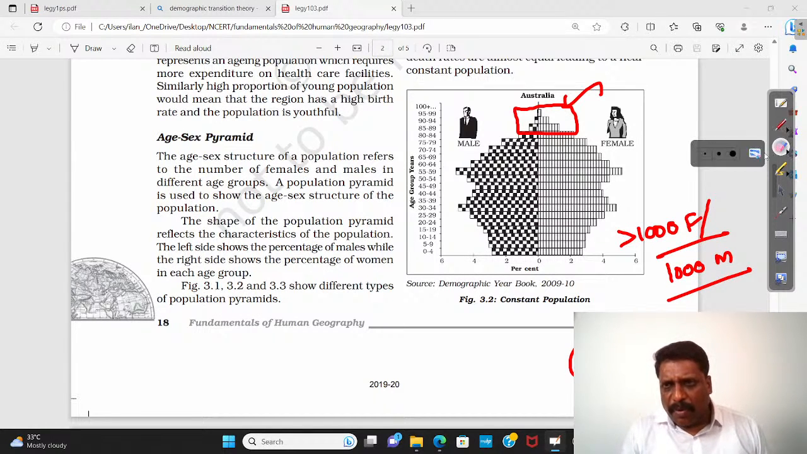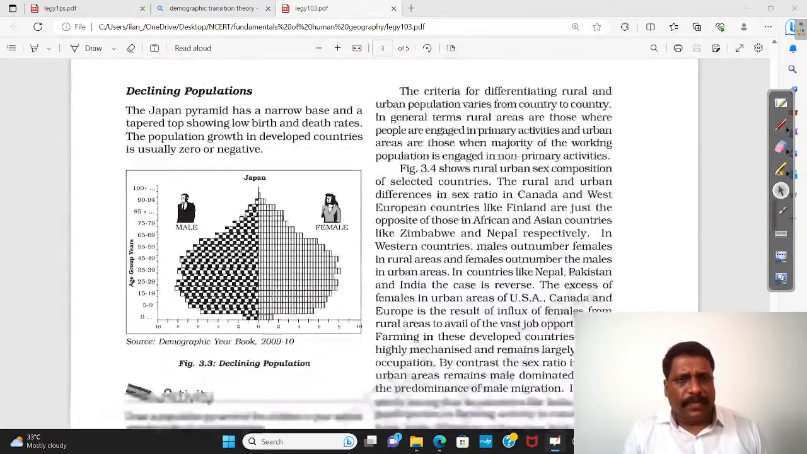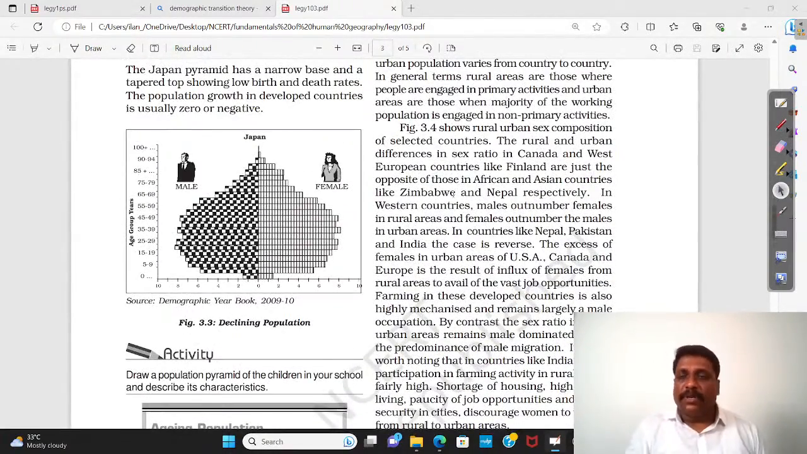I'll give you one more image also, one more trend you can find. Here also you find the same trend. Here also I find that the number of males is less and females is more.